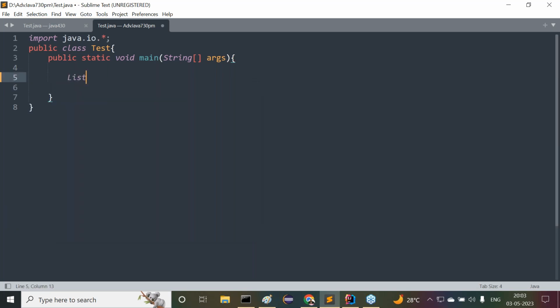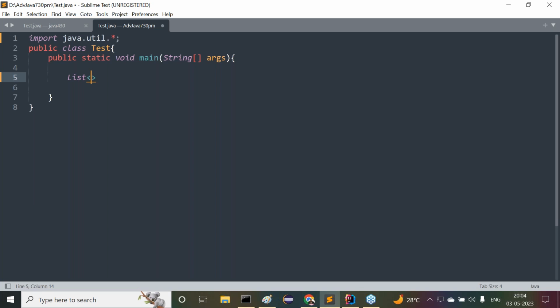First of all, here we have to prepare a list. Now this list is available in which package? Java dot... In which package is it available here? Util package. All the collections are provided in the util package. List: observe carefully. List is a collection or not? It is able to allow a collection of objects or not?